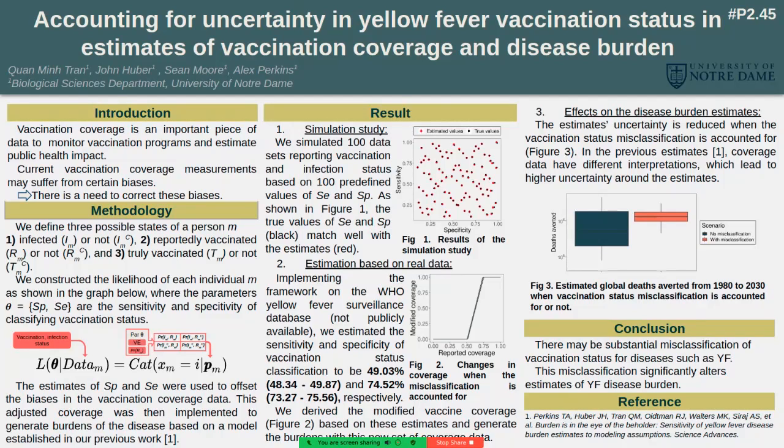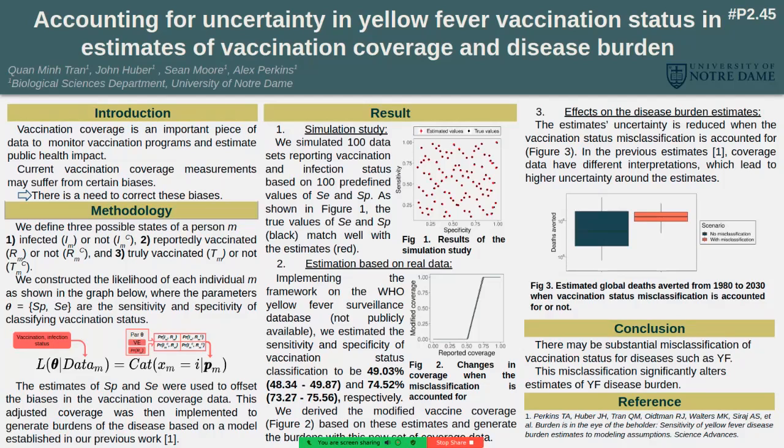And we derive the modified vaccination coverage, as we can see in figure 2. And we base on this estimate to generate the burden. So in the next panel, we can observe how the disease burden estimates change. We can see that the uncertainty around the deaths averted reduces when the misclassification is included.